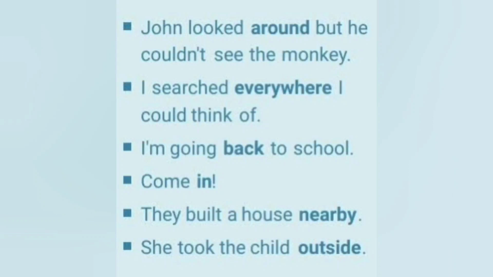John looked around. So here we can understand John is the noun. Looked is the verb in the sentence, and for that verb we are describing something. That is around, and this around is talking about a place. The question is, where did John look? John looked around. Just like that, we are using adverb of place. So this is called adverb of place.